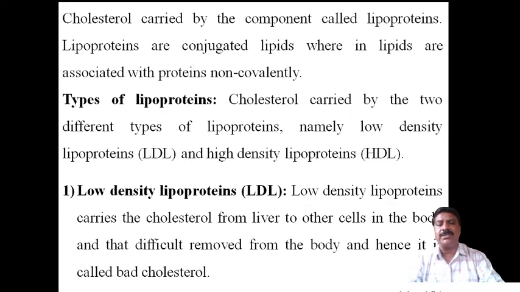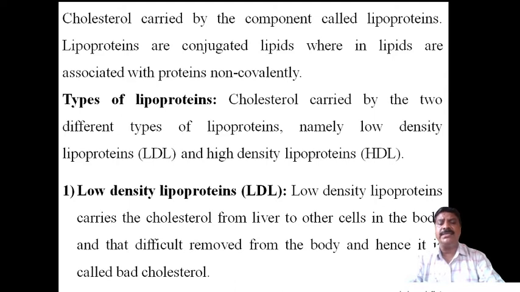Why is it a bad cholesterol? Usually when cholesterol is present in the liver, it can be removed, but when low density lipoproteins carry the cholesterol from the liver to all other parts of the body, and it reaches those parts, removal of the cholesterol from there is very difficult.